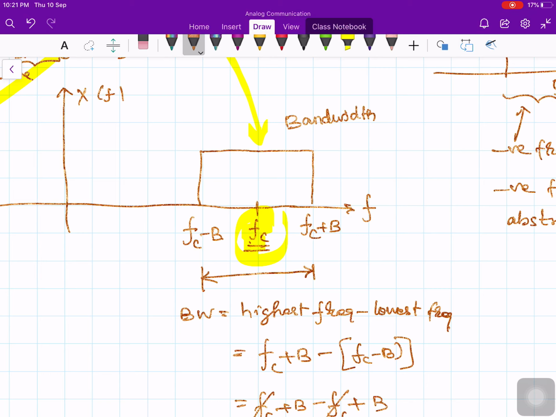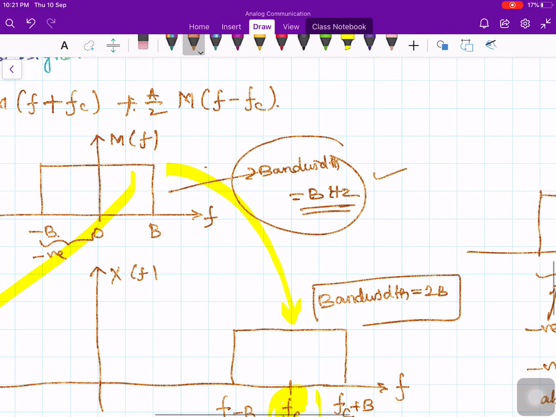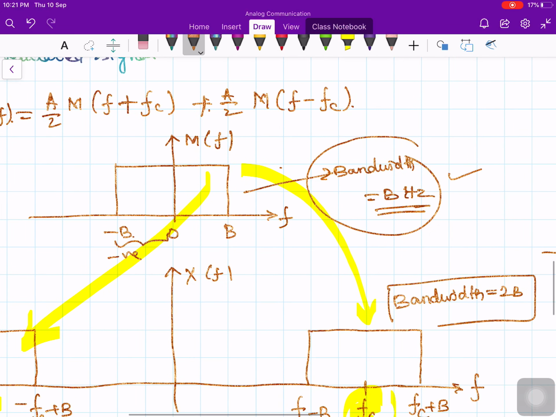The bandwidth of the modulated signal is 2B hertz. What about the original signal? B hertz. So in the original message signal, don't consider the negative frequencies. Negative frequency doesn't have any meaning.